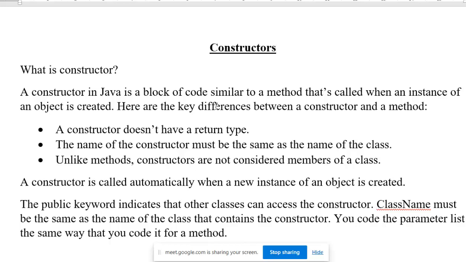It is similar to a method, and the benefit is that when an object is created of this class, the constructor is called automatically. Like we call a method to execute it, we need not call a constructor to execute it.